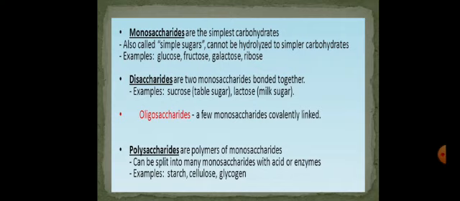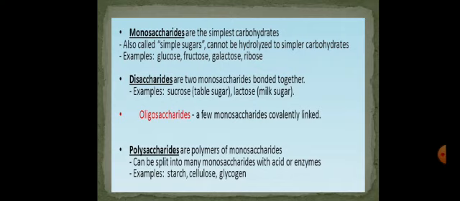The monosaccharides are the simplest carbohydrates. We can also call them simple sugars. Because they cannot be further hydrolyzed, we cannot simply break them down, like we cannot break down an atom into further particles. Therefore, we cannot break down the monosaccharides because they will lose their identity if we break them down further. So they cannot be further hydrolyzed, and they are simple carbohydrates. The examples are glucose, fructose, galactose and ribose sugar.